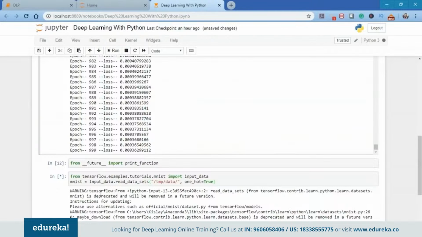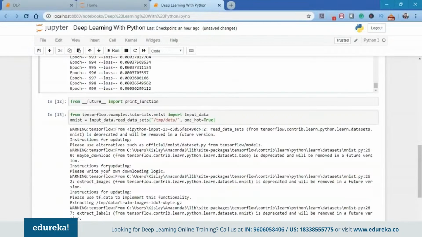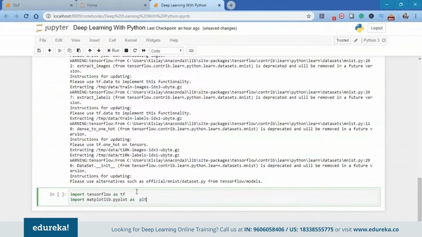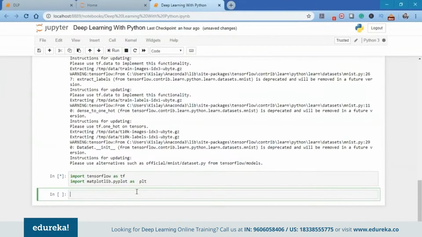So next what I'm going to do is import TensorFlow as tf and import matplotlib, which is the Python library for plotting. We're going to use matplotlib.pyplot. As you can see here, we have a certain warning, but it's not an error, just because we use from __future__ import print_function. Once we have imported TensorFlow and matplotlib, next I'm going to initialize the parameters, which are